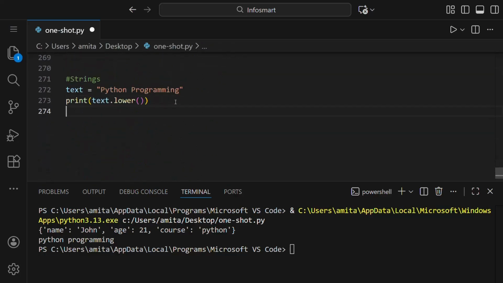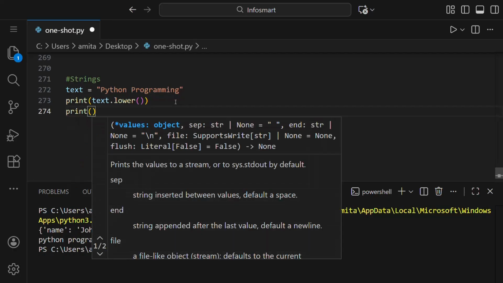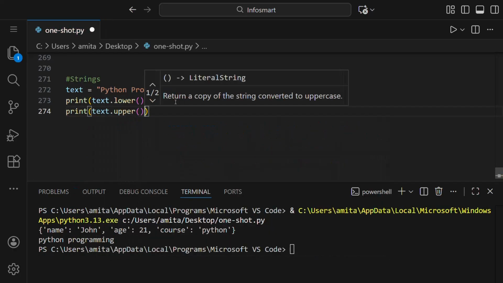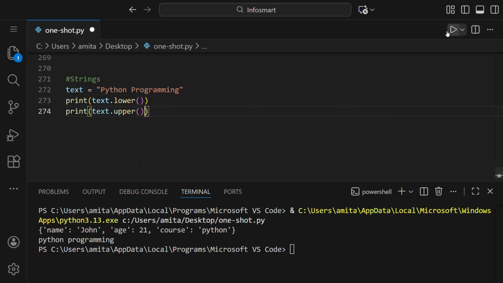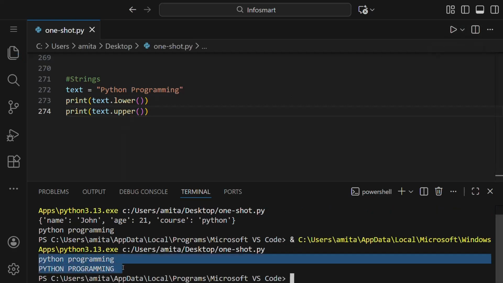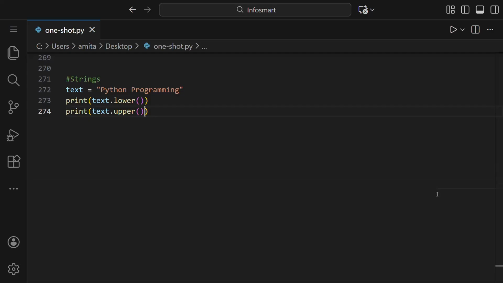So if we want this to be in uppercase, then we can simply write here text.upper(). Let's run and we can see that we got this Python programming in uppercase.